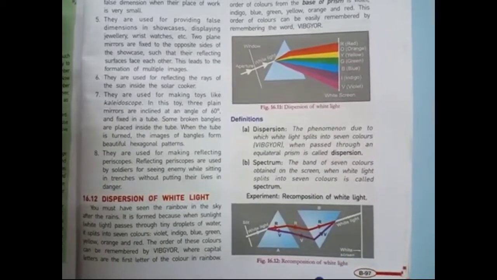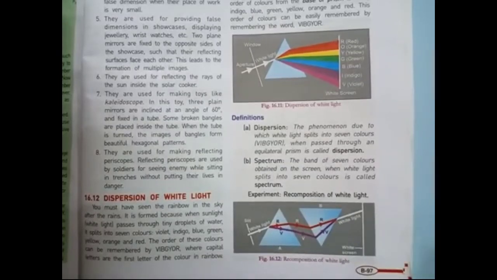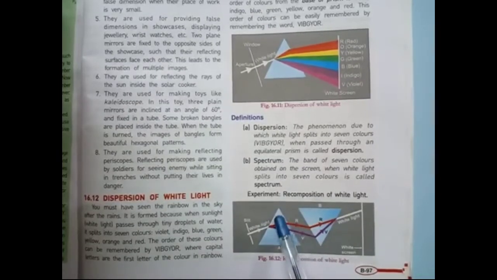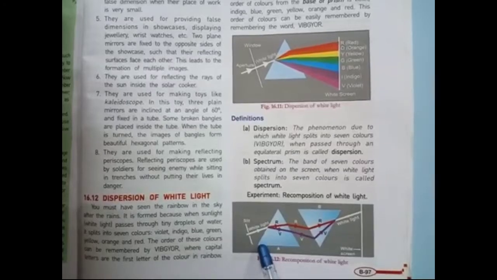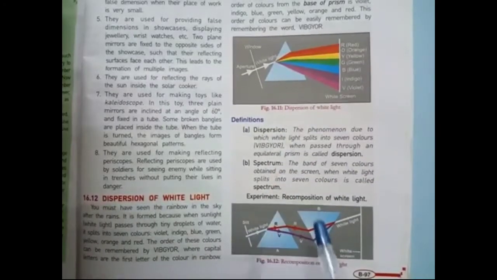Now, student, let's discuss another experiment. This is called recomposition of white light with the help of a prism. Look, student, this is the first equilateral prism like this one, where you can allow a single white light which disperses into the 7 colors.